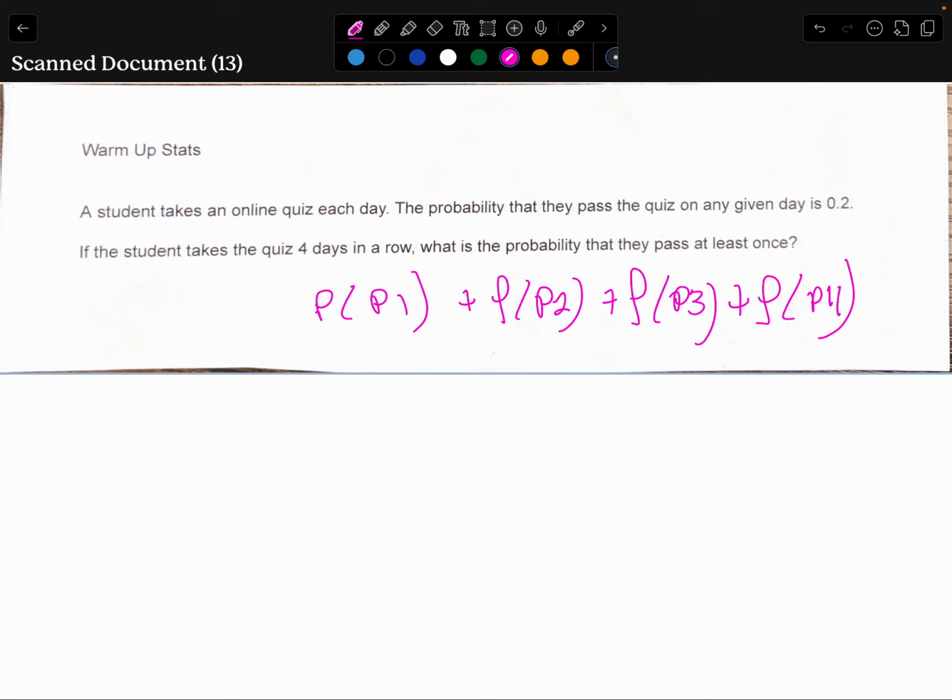An easier way, the way that we taught you in the notes a few different times and on the homework at least once or twice, was this one, the complement.